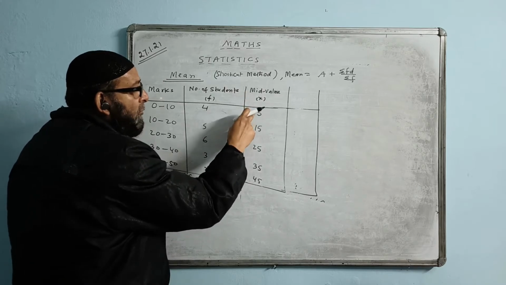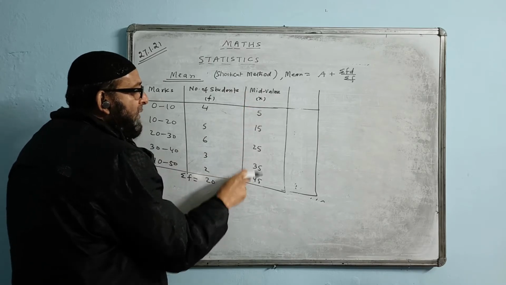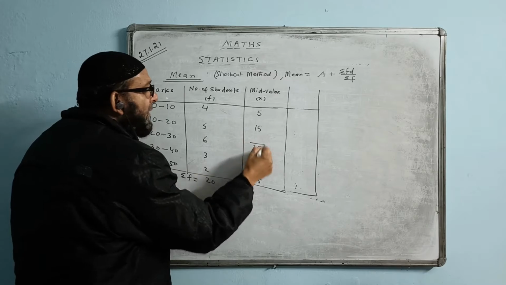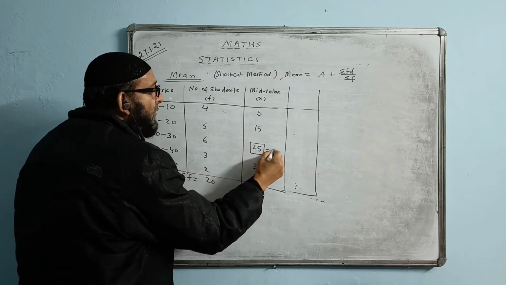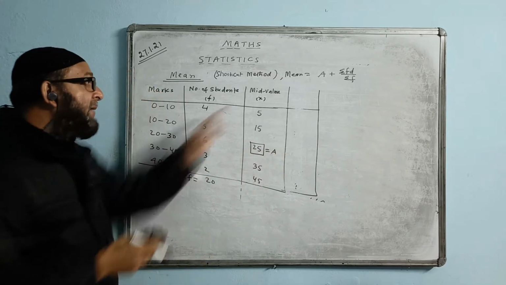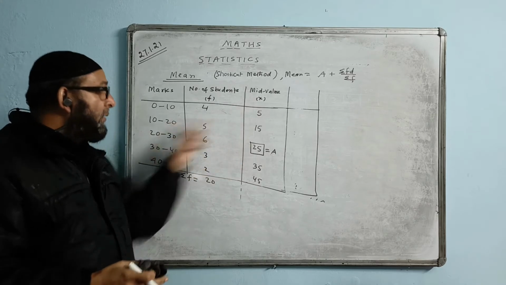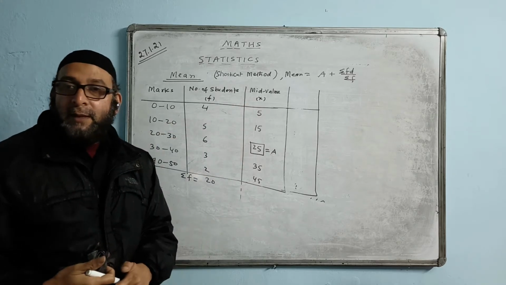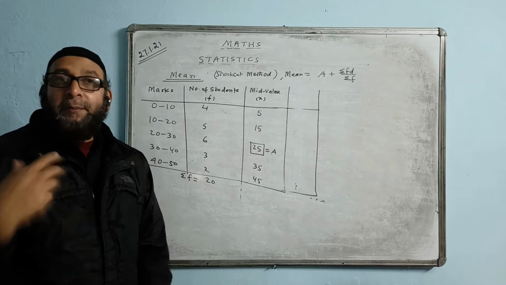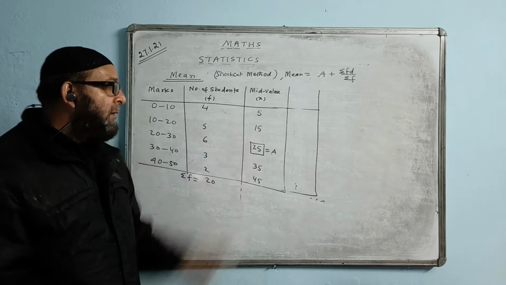A in the mid values 1, 2, 3, 4, 5. Whichever comes in the middle, we'll take that as A. One of these values will become A. In the mid value only, not here, not here. In the mid value, we will choose one of them as A. A is the assumed mean. We'll assume one of them as the mean.